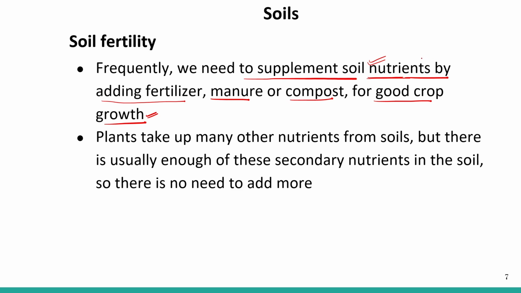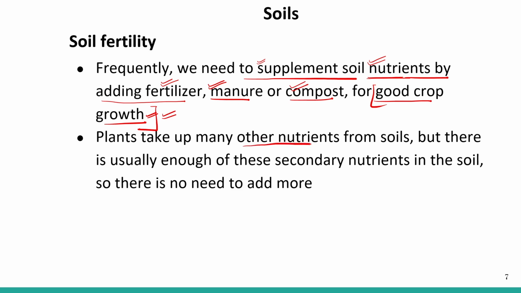These nutrients are going to the crop plants, right? So they should be replenished in the soil, or again we can supplement them to the soil. How can we supplement? By adding fertilizer, manure, or compost, right? And we do that to get good crop growth.